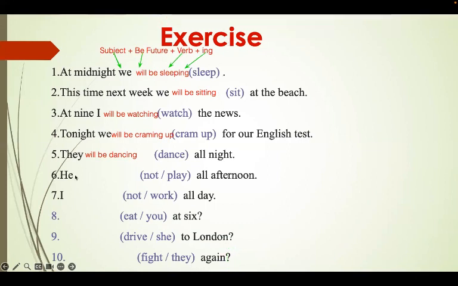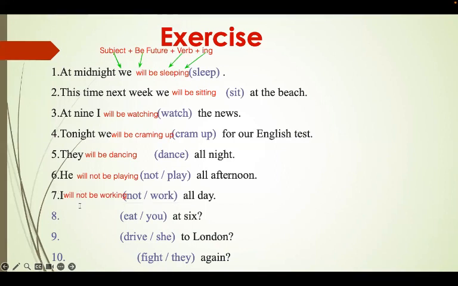Let's continue for number 6. He will, correct, not be, and we put the verb, which is play, and ing. 7 is the same way. So I, it goes with will be, okay? But first, because we have negative, so we put not first, then be, then the verb, and ing. The verb is work, ing. Very simple.